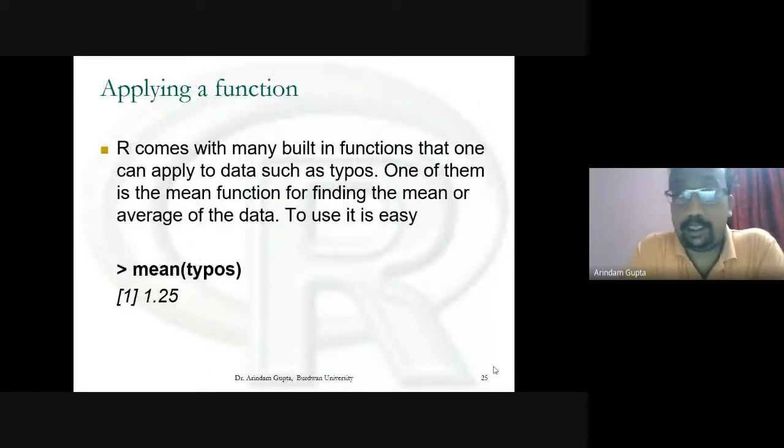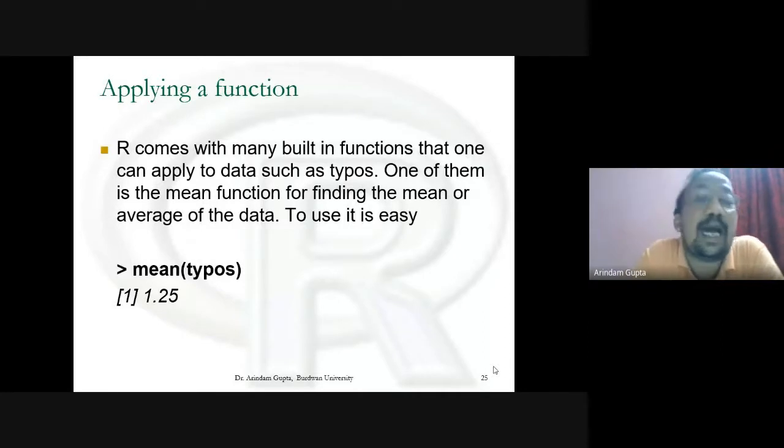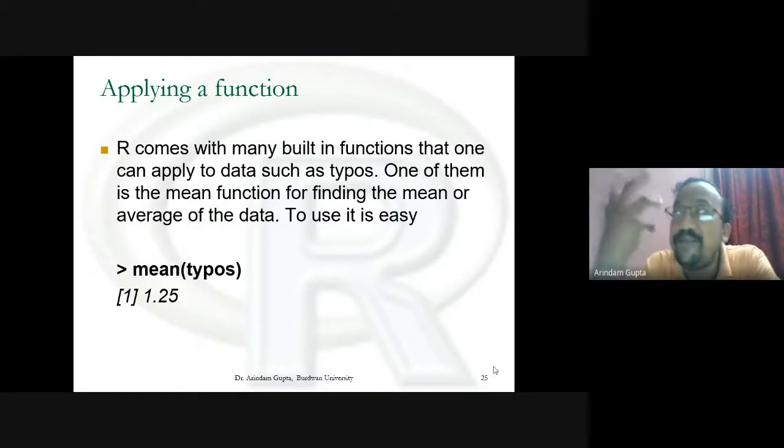Applying a function. How to apply a function in R? R comes with many built-in functions that one can apply to data, such as typos. One of them is the mean function for finding the mean or average of the data. The first preliminary work of any analysis, any univariate or bivariate analysis, is to get the mean value of a variable.